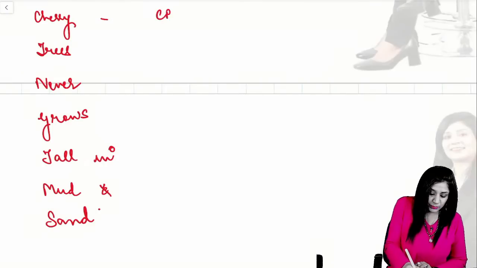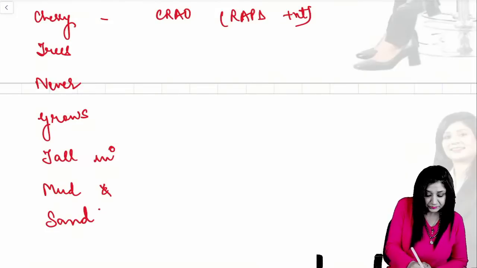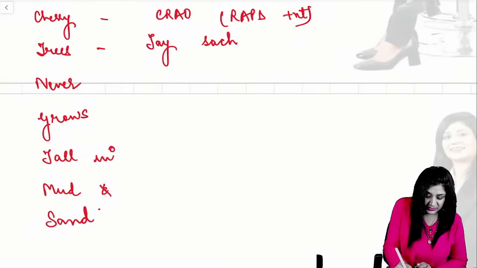So this has to be a CRAO, which will have the RAPD present. Then we have Tay-Sachs disease. Then we have Niemann-Pick disease.